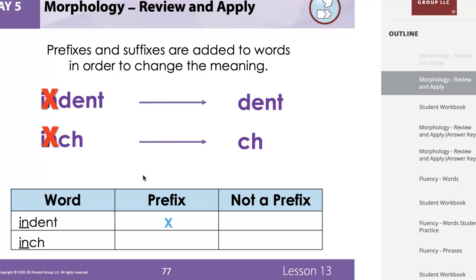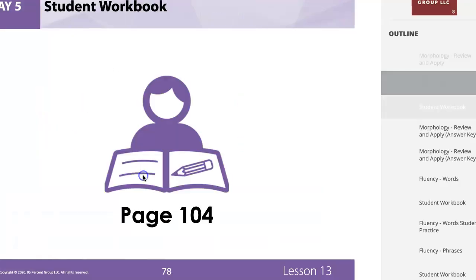Is that a word? No. So the in in inch is not a prefix, but the in in indent is a prefix. Remember, prefixes are added to a word that can stand by itself. We didn't add in to inch because without it, it's just ch, and we know that's not a word.